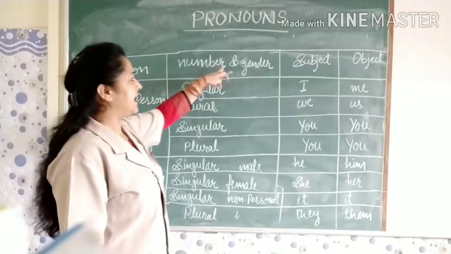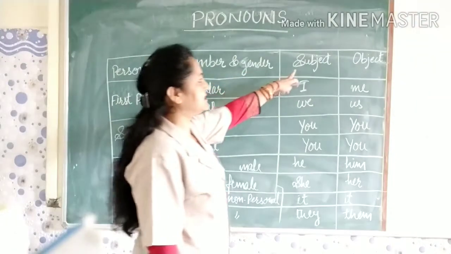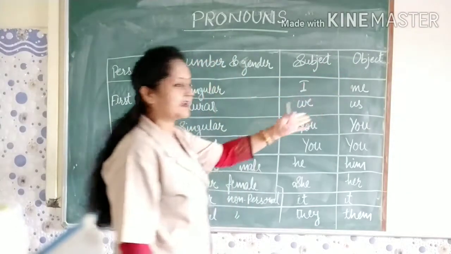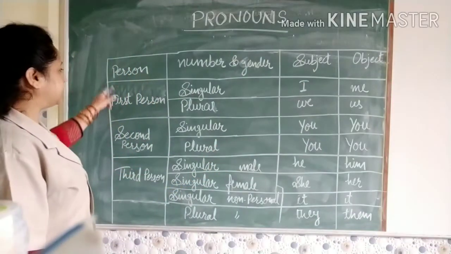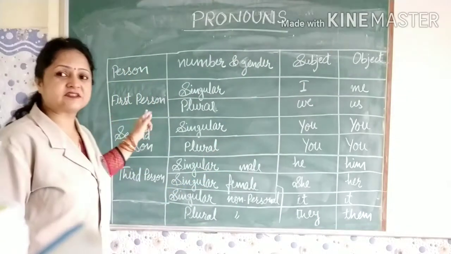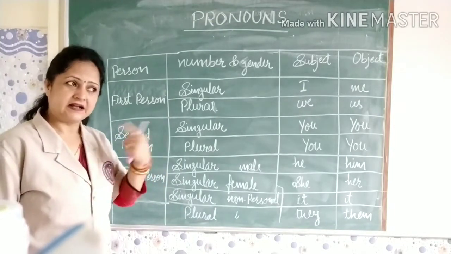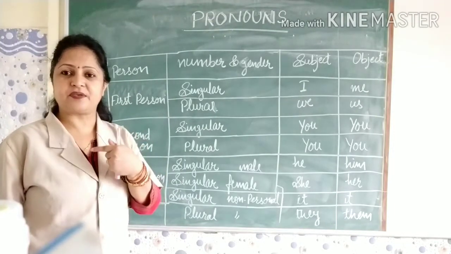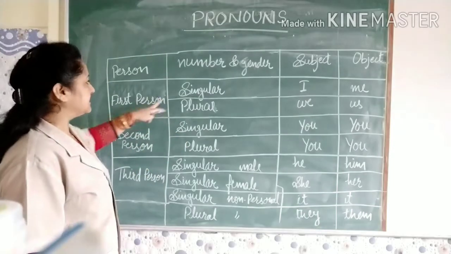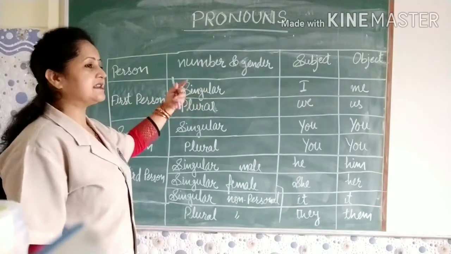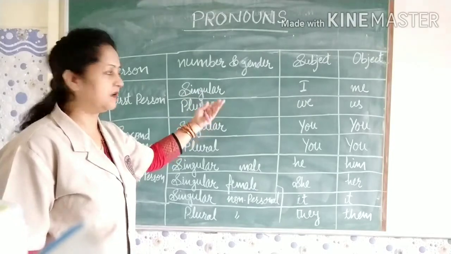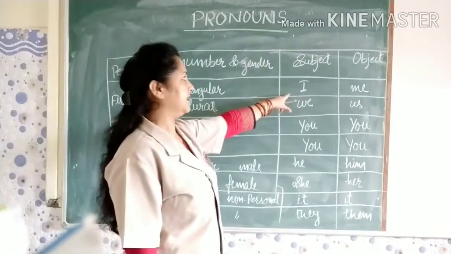Second number and gender. Then subject and then object. So here let us start with the first person. First person means the person who is speaking. That means I am speaking here. That's why I am saying I am the speaker here. So first person, singular. In case the first person is singular, we use I.